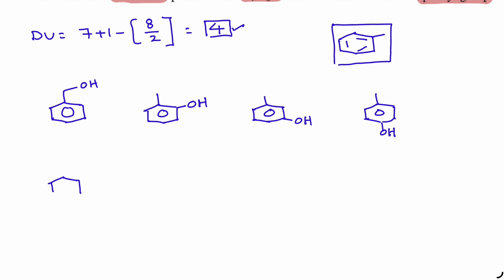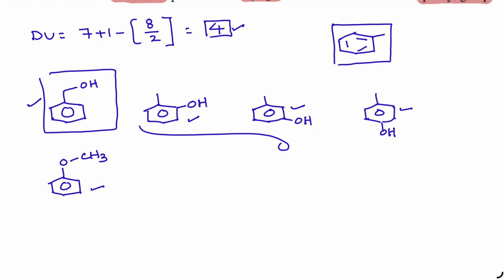Next, ethers are also possible. In case of ethers, this is the only possible structure, methoxybenzene. It is also known as anisole. So this is an aliphatic alcohol, and these are aromatic alcohols. In fact, these are phenols, and this is an ether. So totally 5 isomers are possible. So this is about C7H8O.